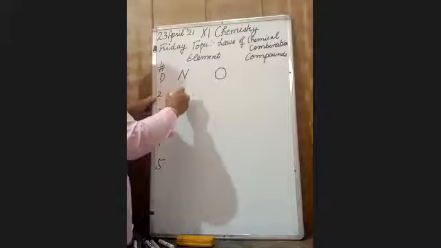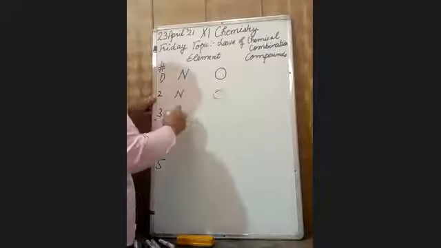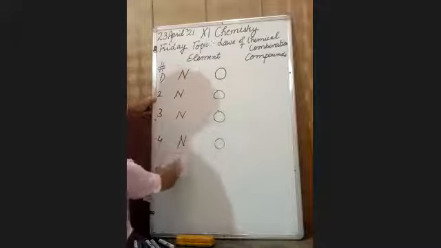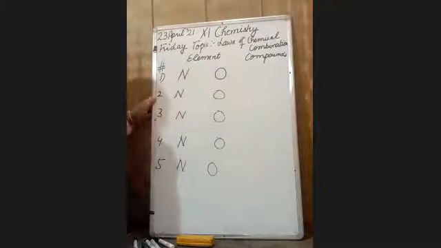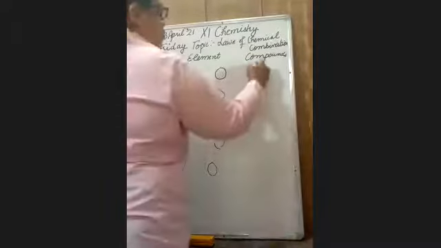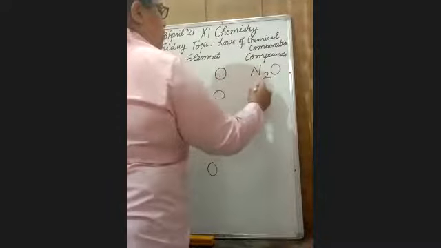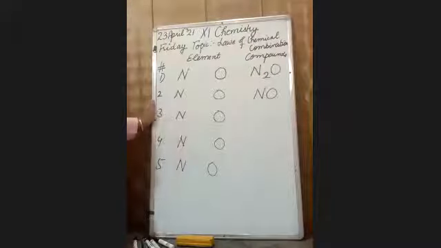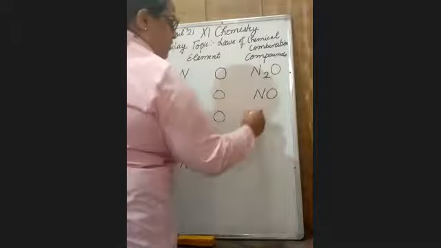Nitrogen can combine with oxygen to form different compounds: N2O, NO, N2O3, NO2, N2O5.